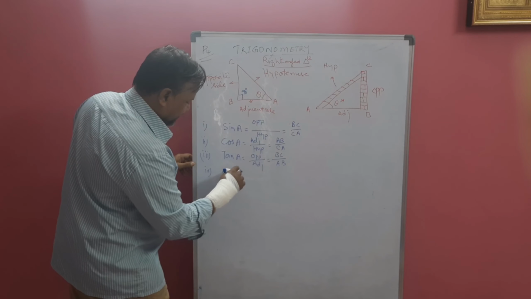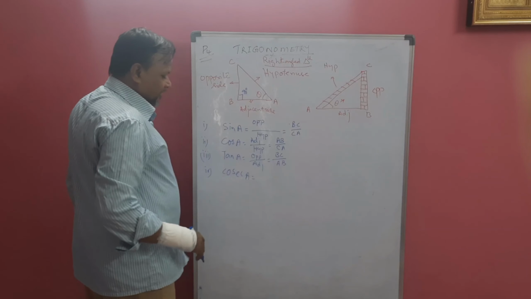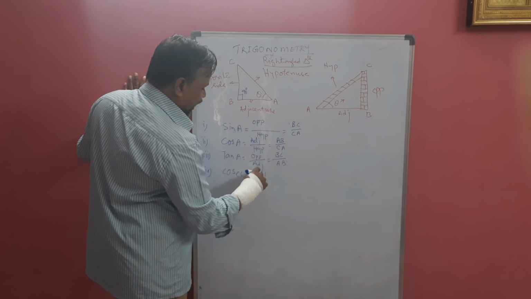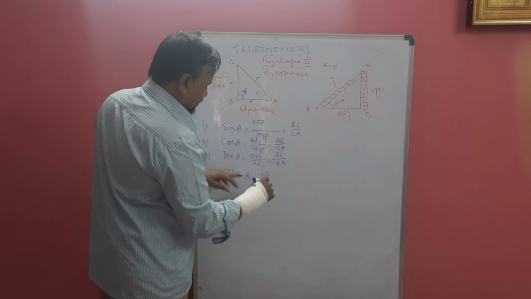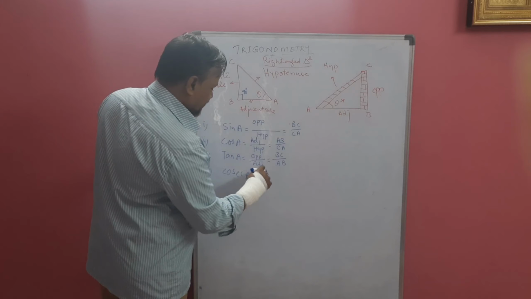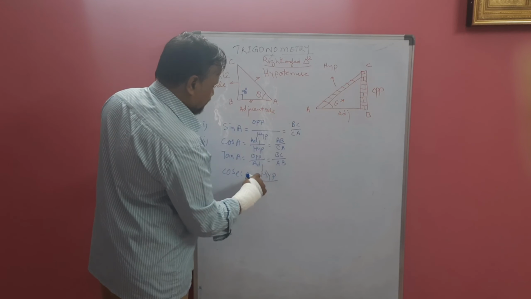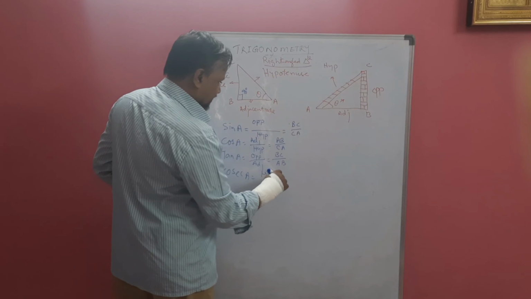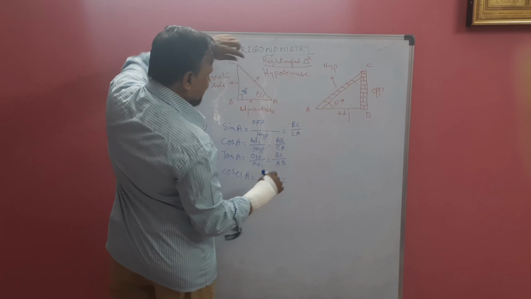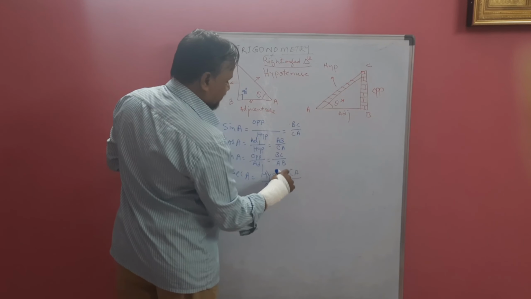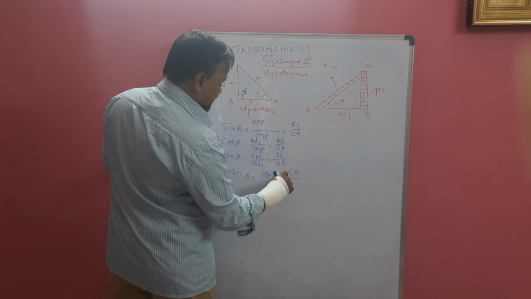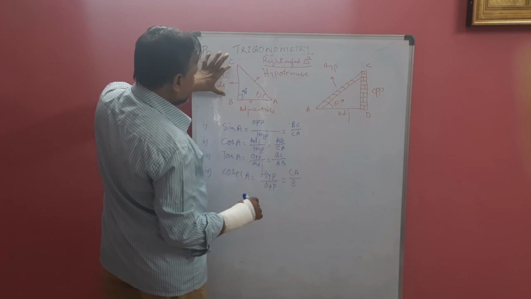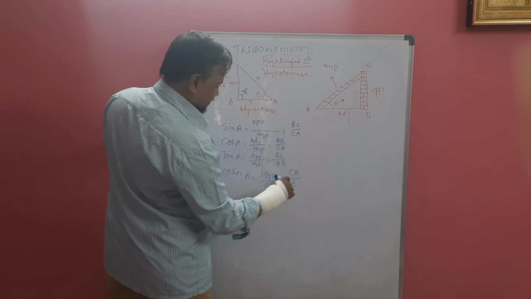Next is cosec. Cosec is just the reciprocal of sin theta. So we write hypotenuse divided by opposite. Hypotenuse is CA, opposite is BC.